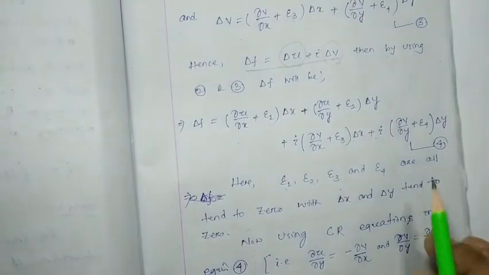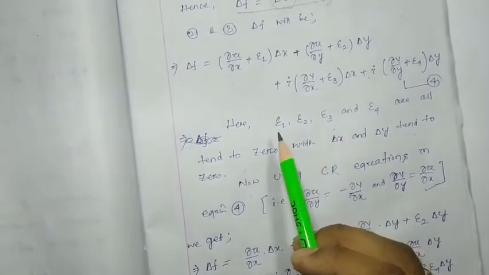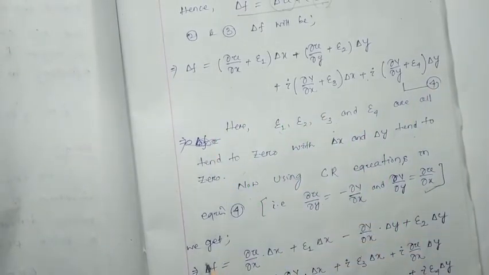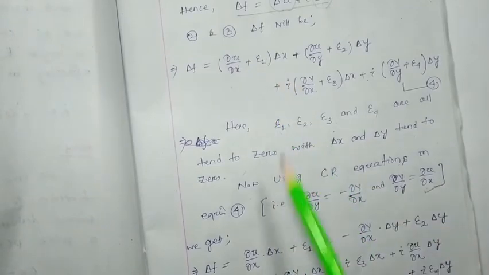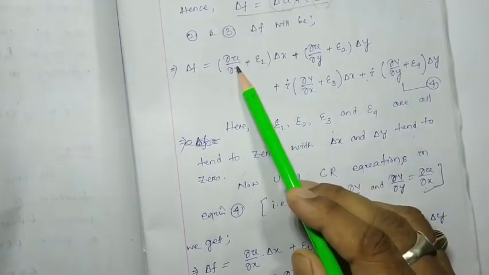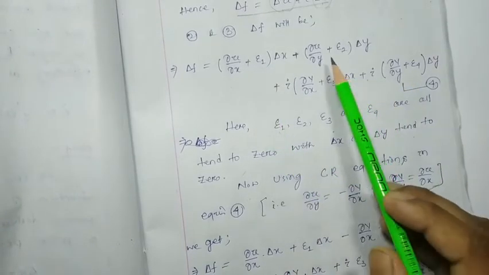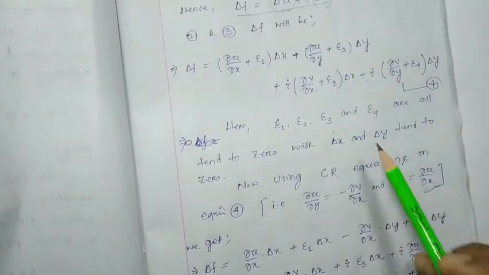What we are going to get, see here. Equation number 4 will be del f equal to del u by del x into del x, plus epsilon 1 into del x, plus here del u by del y is there.